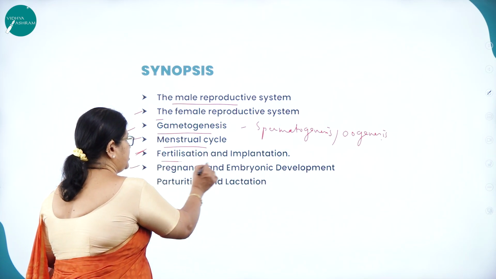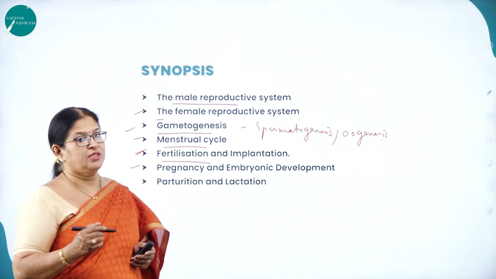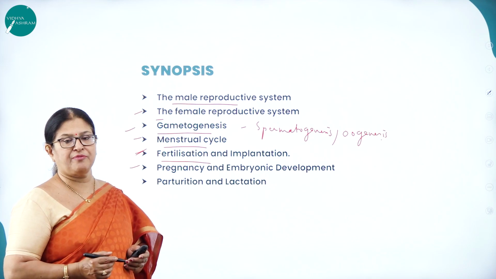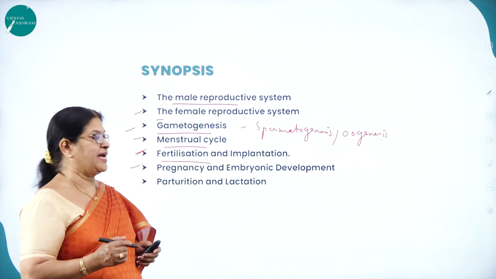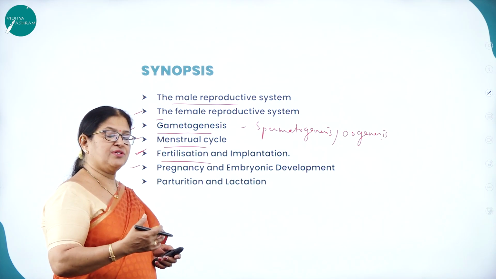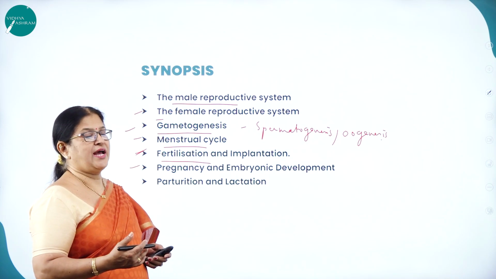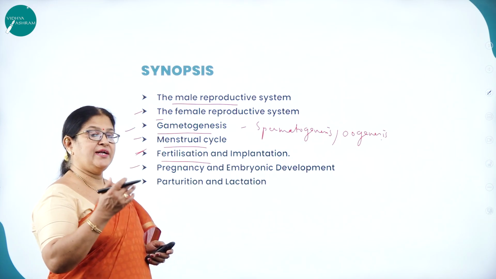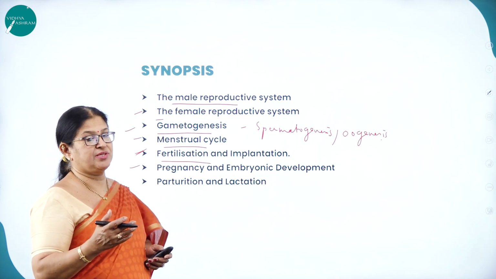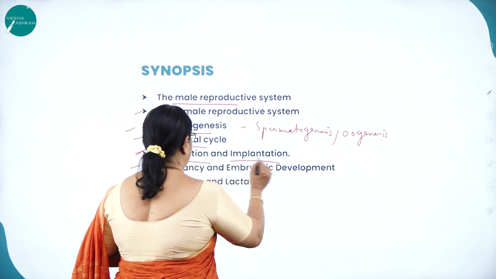Then fertilization. Once the male gamete comes in contact with the female gamete, the process of fusion takes place, and that process resulting in the formation of a zygote is called fertilization. As I said, the zygote undergoes a series of mitotic cell divisions to become a blastocyst having a trophoblast, and implantation is the attachment of the blastocyst to the endometrium wall of the uterus of the female.